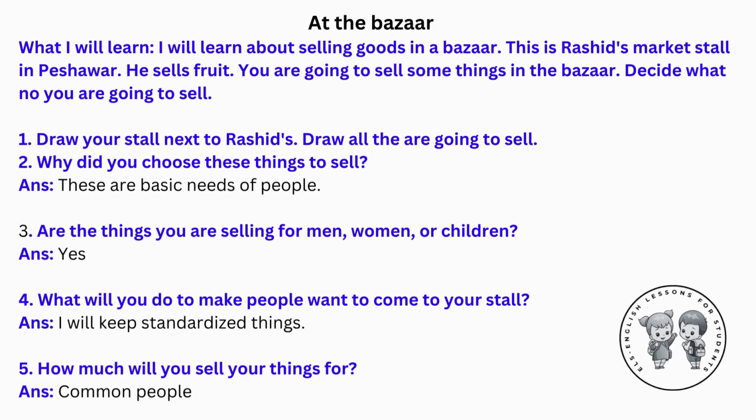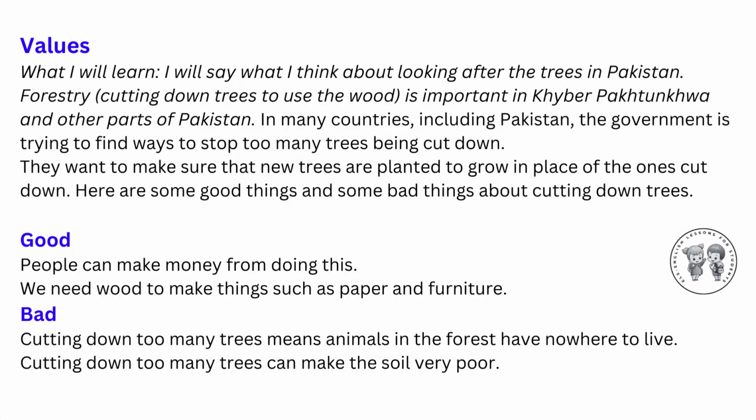2. Why did you choose these things to sell? Answer. These are basic needs of people. 3. Are the things you are selling for men, women, or children? Answer. Yes. 4. What will you do to make people want to come to your stall? Answer. I will keep standardized things. 5. How much will you sell your things for? Answer. Common people.